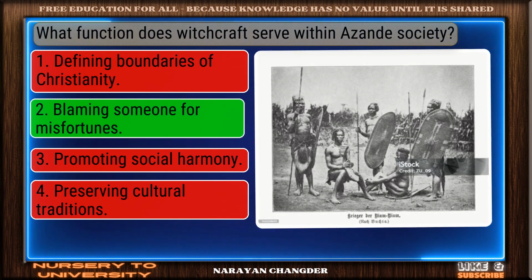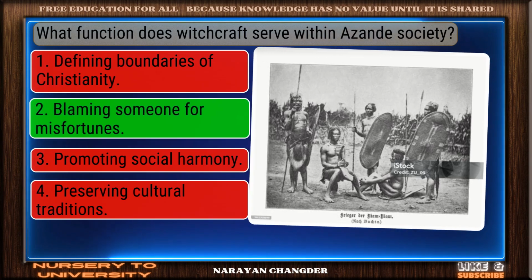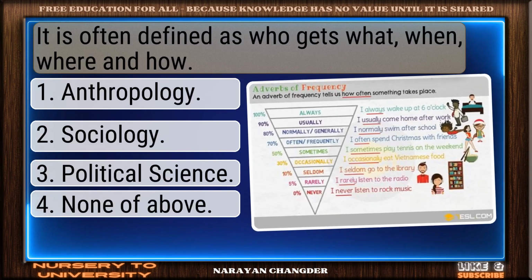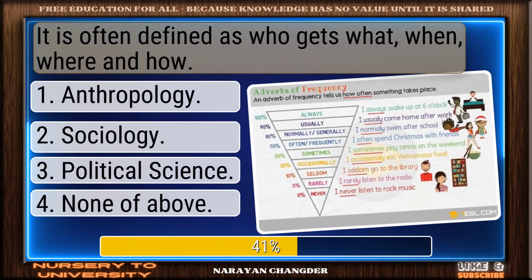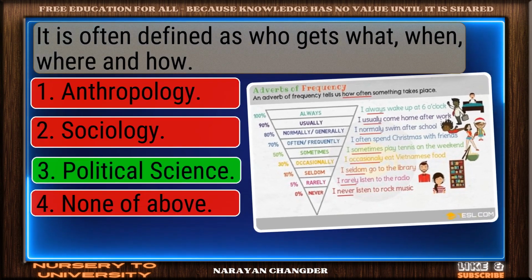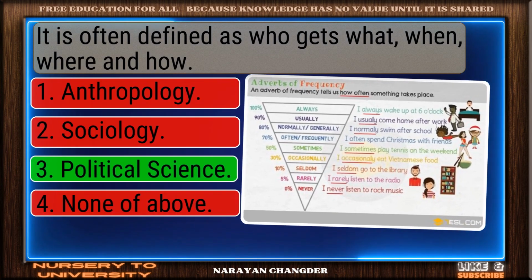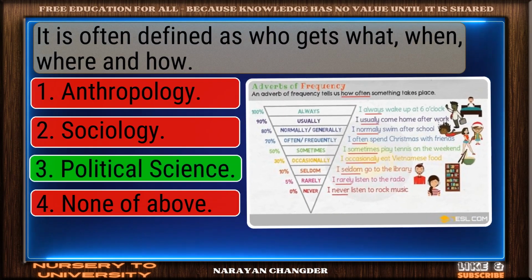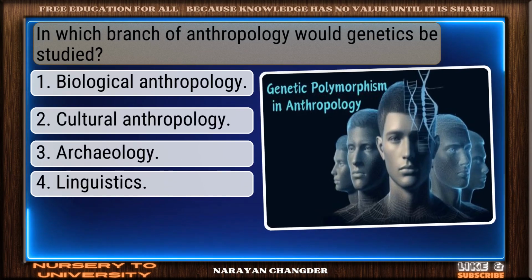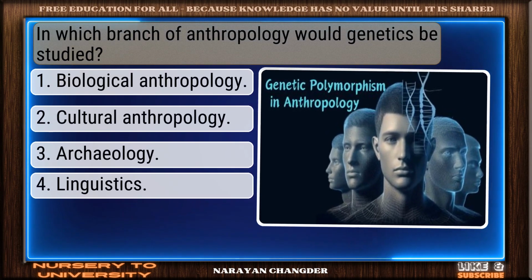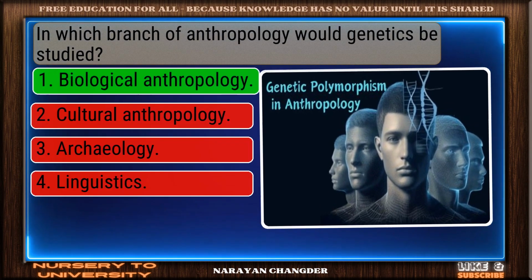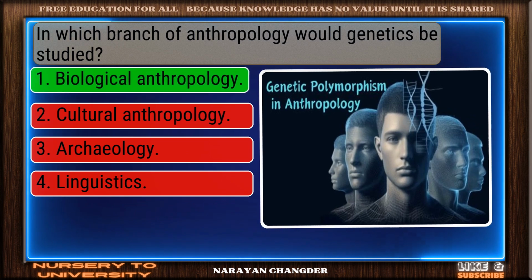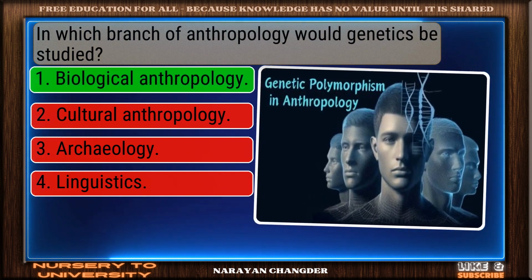Valid point. Blaming someone for misfortunes is true. It is often defined as who gets what, when, where, and how. Nice selection. Political science is the correct and valid answer. In which branch of anthropology would genetics be studied? You got it. Your choice, biological anthropology, is right.